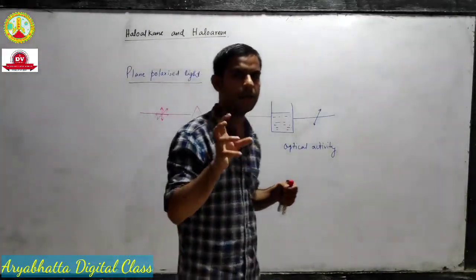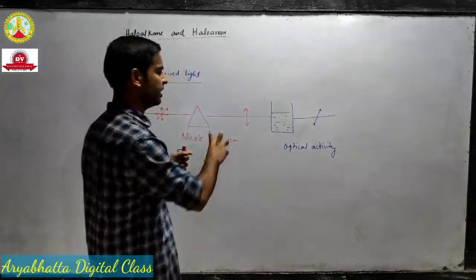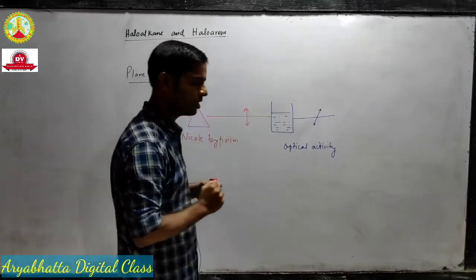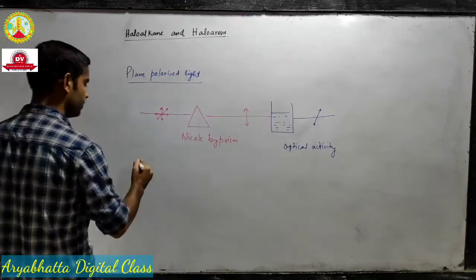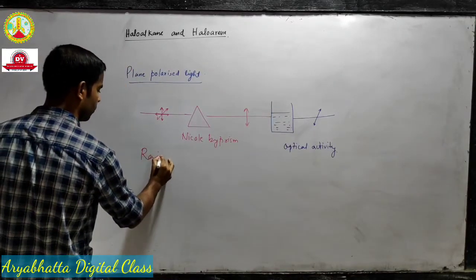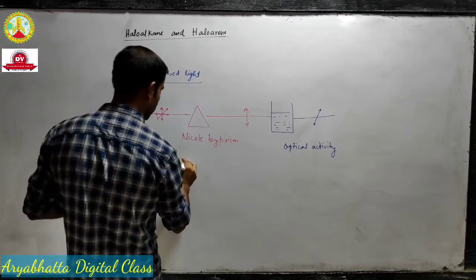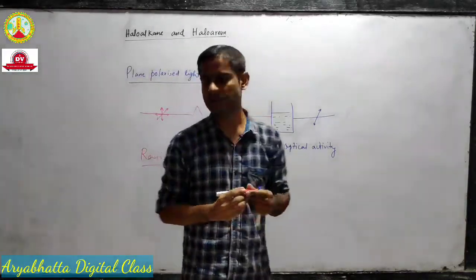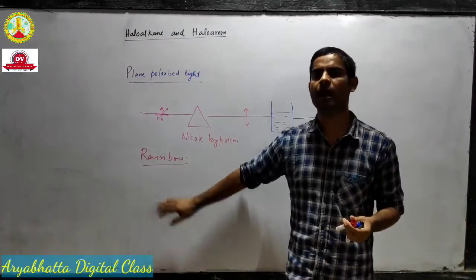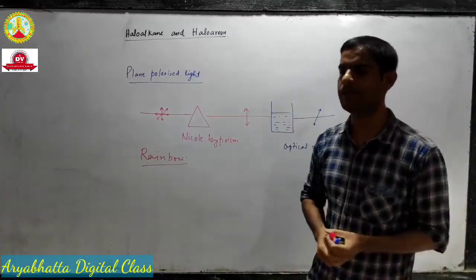They are sensitive towards polarized light. A natural example of plane polarized light is rainbows. The rainbow is highly polarized light.